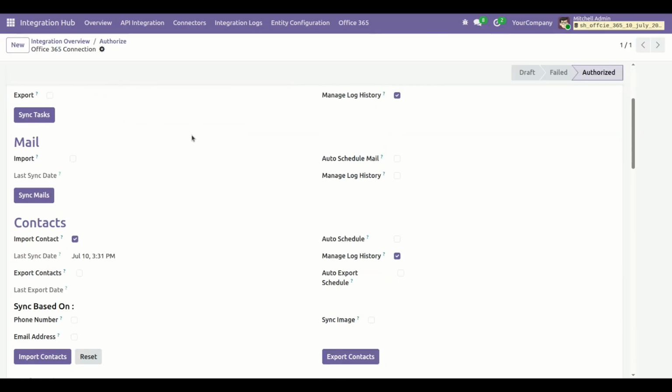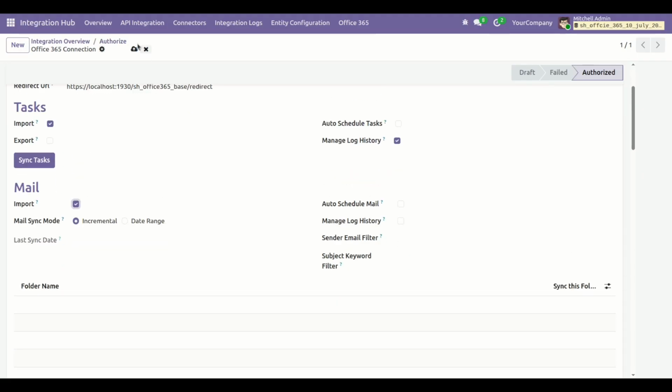Here in the mail section you can see several checkboxes for mail sync functionality: the import checkbox, the auto schedule mail checkbox, and manage log history. Now, to import mail from Office 365 to Odoo is simple. Click the import boolean, then select the mail sync mode. If you want to manage log history, choose the manage log history boolean.